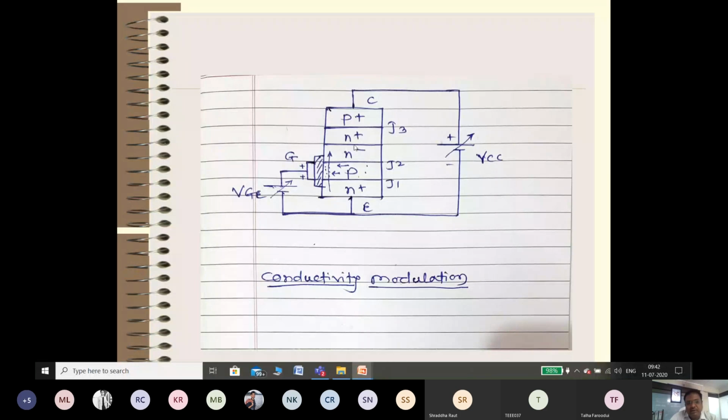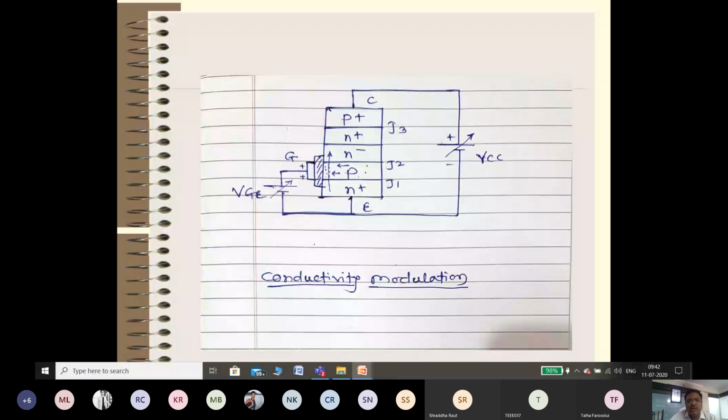What is conductivity modulation? Explain how conductivity modulation takes place in IGBT. This type of question may be asked in the examination. If you see the last 2-3 year papers, there is at least one question on IGBT, and sometimes it is on conductivity modulation. Explain what is conductivity modulation in IGBT, or define conductivity modulation. This type of question will be asked.